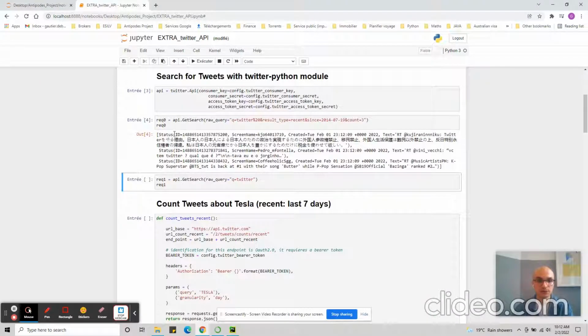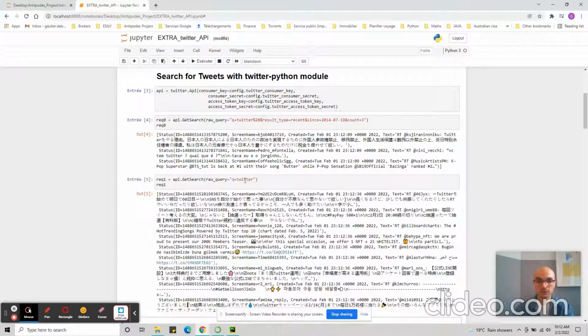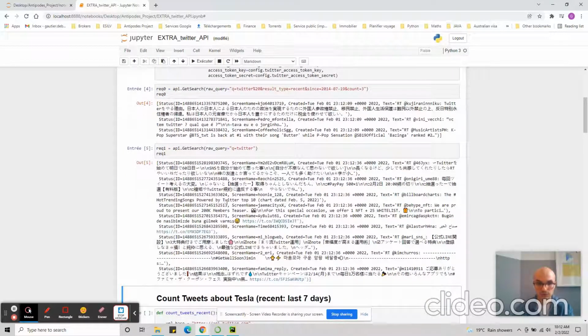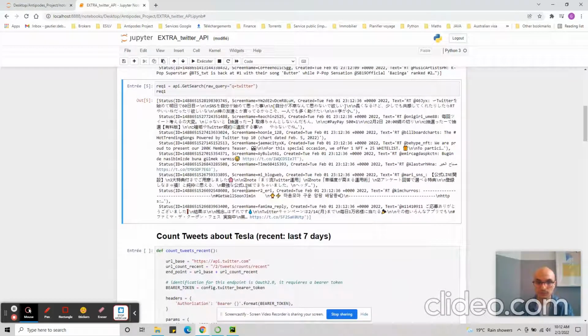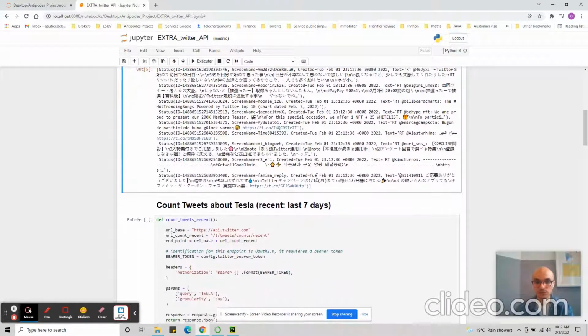So here's a collection of random tweets that happened right now. And here we have a query with Twitter in it. You can see here is Twitter as well, and all the text doesn't appear, so probably Twitter is in the remaining part of the text.